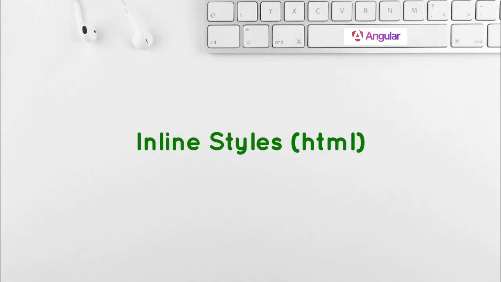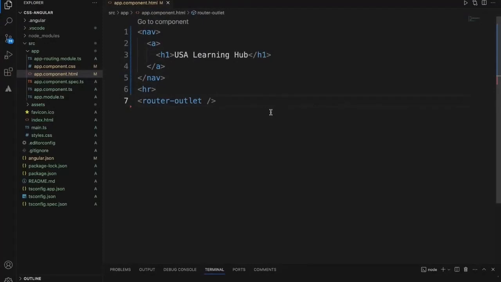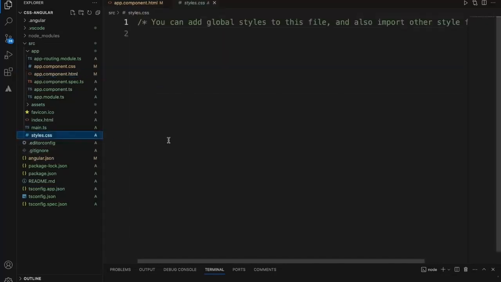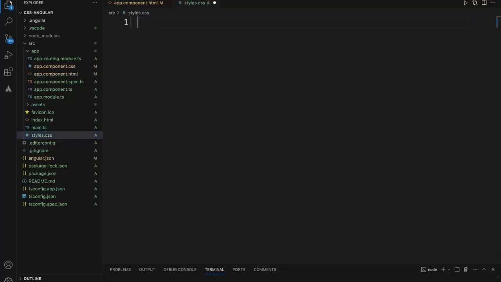Basically, this is not recommended. Now let's look at one by one with the exact CSS samples from the real-time application point of view. So now let's look at how we can apply the CSS globally. When we create an Angular project, there will be a file called styles.css. This is a major global CSS file.